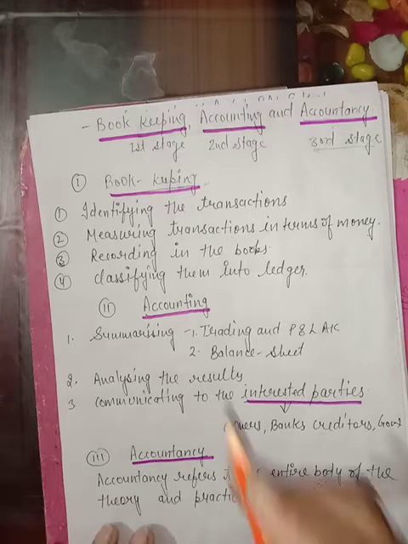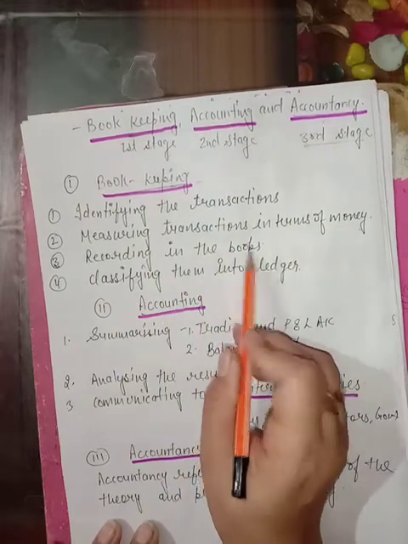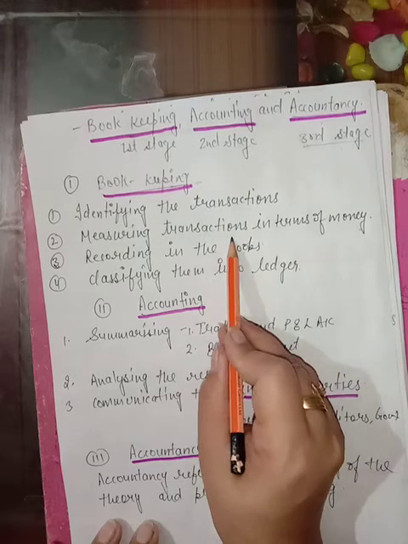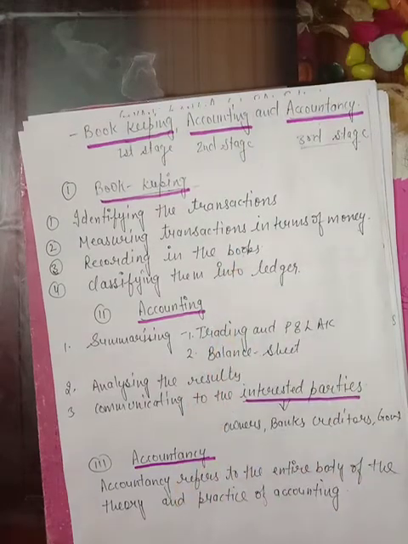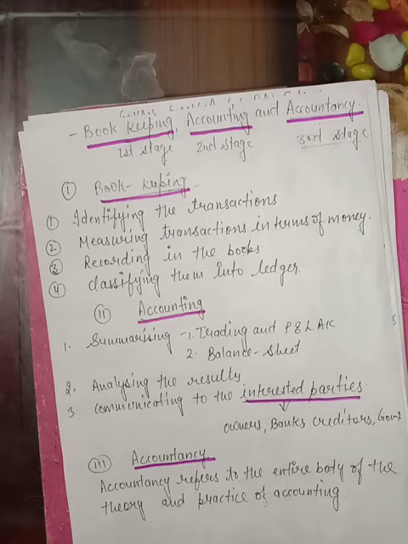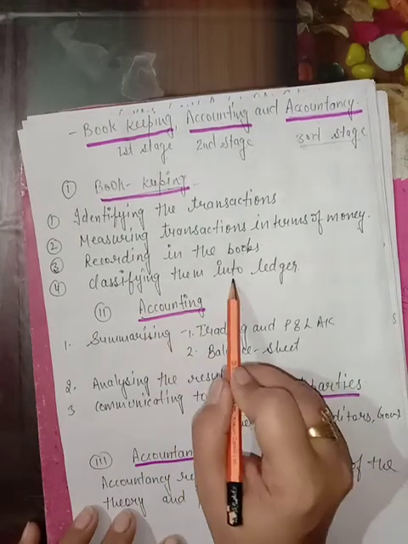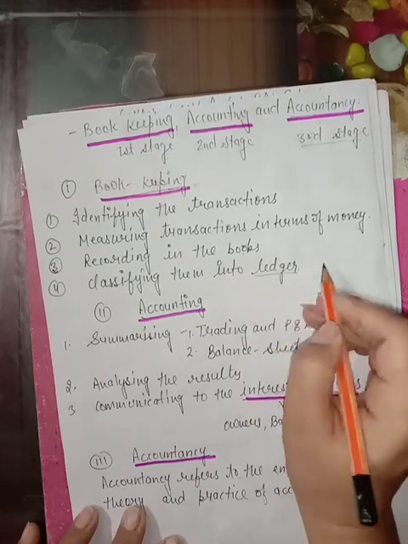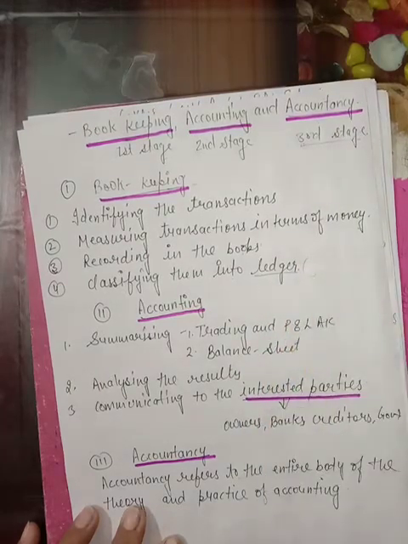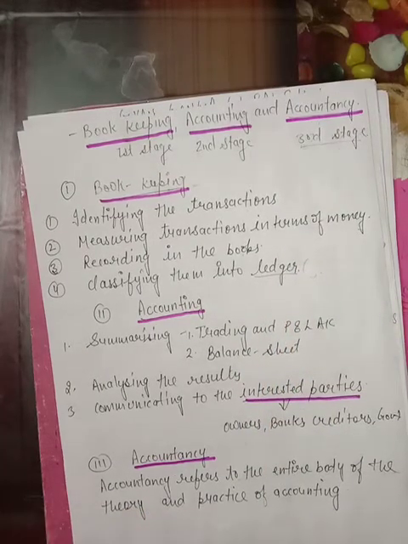The next is recording in the books. After identification, after measuring, now it's time to record all these transactions in chronological order. Chronological order means systematically date-wise recording in the books of accounts. Fine. The next is classifying them into ledger. After recording the transaction in the journal, now it's time to classify the transaction in the ledger.